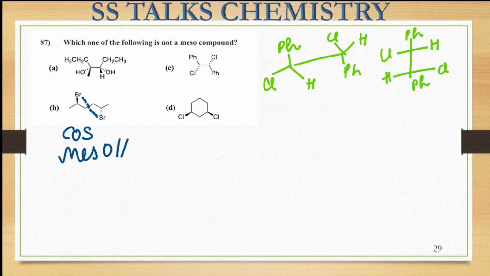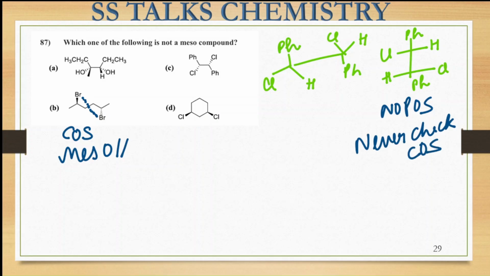So in this particular molecule you can see that there is no plane of symmetry present in the molecule, and as I told already, in this Fischer projection, it is in the eclipsed conformation. We never check the center of symmetry. Never check the center of symmetry. In the previous questions that we have discussed already in part number 1 and 2, we have encountered these types of questions, and I told there also that in the special projection, whenever we are having it, we never check the center of symmetry because it is your eclipsed conformation. Okay, eclipse, how I have brought it around this carbon center, 180 degrees rotation you can do this.